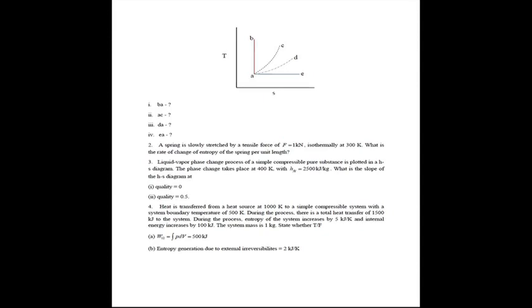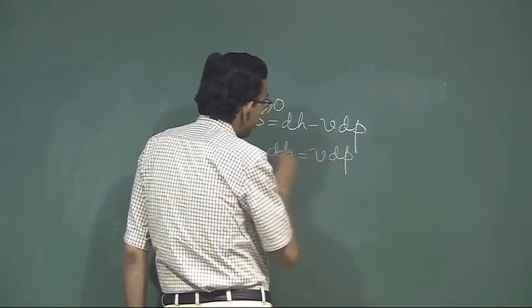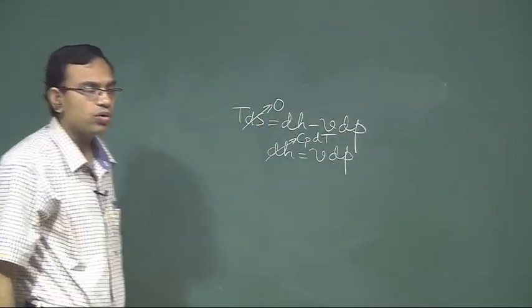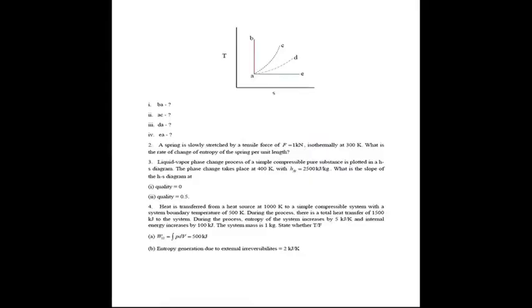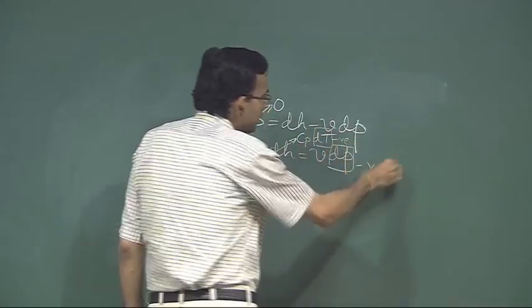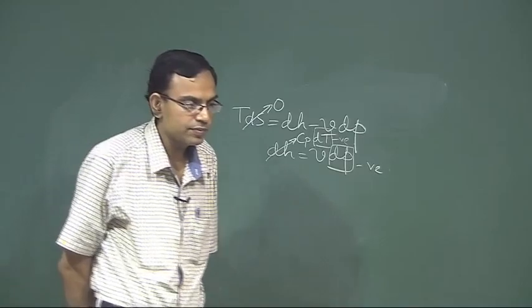So, TdS is equal to dH minus VdP. Reversible adiabatic process means dS is equal to 0. So, dH is equal to VdP. dH for an ideal gas is Cp dT. So, as you go from B to A, if you look into the diagram here, the temperature is decreasing, that means dT is negative, that means dP is negative, that means it is an expansion. So, it is an isentropic expansion. Next,